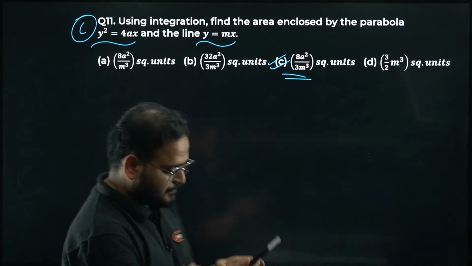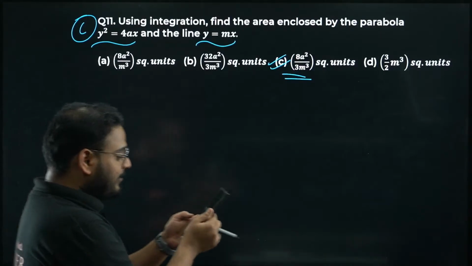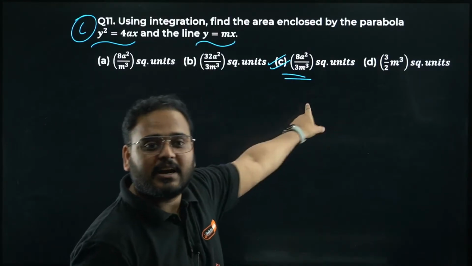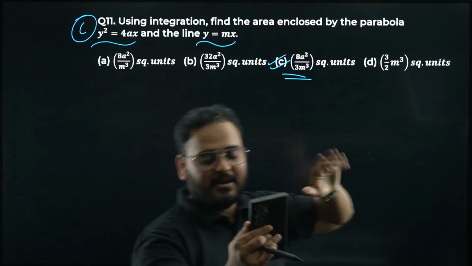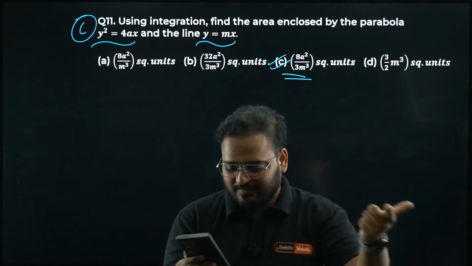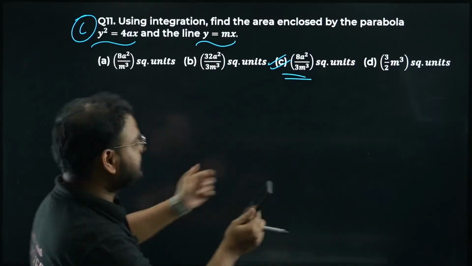Okay, chaliye. I have already given the shortcut method, sir. Option C is correct. Everyone, your names. My name is Ankit. You don't know my name? Okay, sorry. My name is Ankit Srivastav.